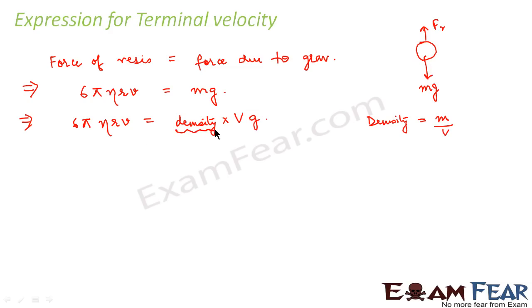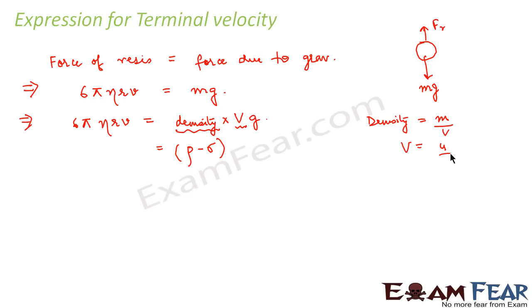Now what would be the density of this sphere? As I told you, the medium is a viscous medium, right? So when the sphere falls through this medium, let us suppose the density of the sphere is rho and the density of the medium through which it is falling is sigma. So what would be the net density of the sphere? It would be nothing but rho minus sigma, where rho and sigma are the densities of the sphere and the medium respectively. So we can write it as density is rho minus sigma into V. Now what would be the volume of the sphere?